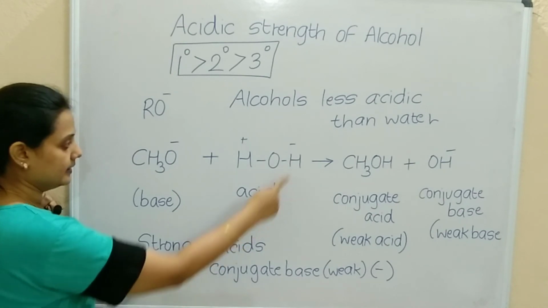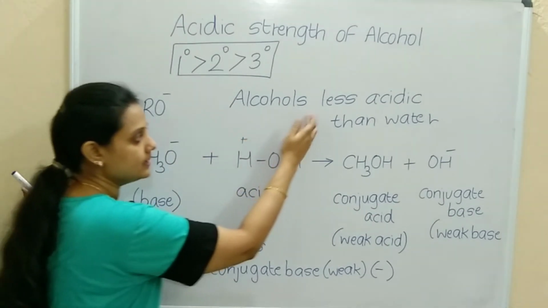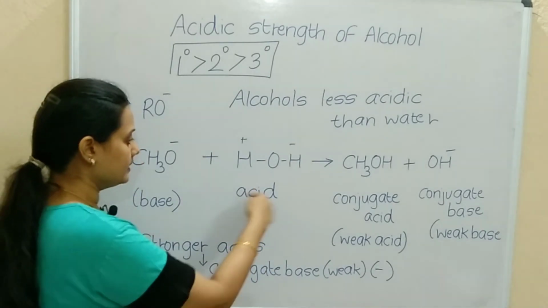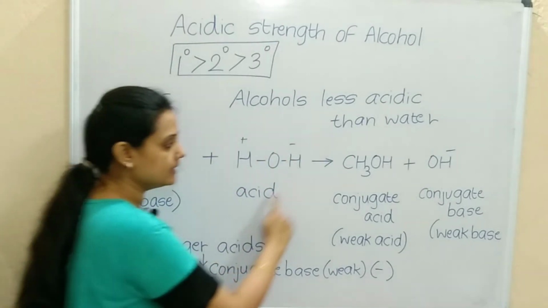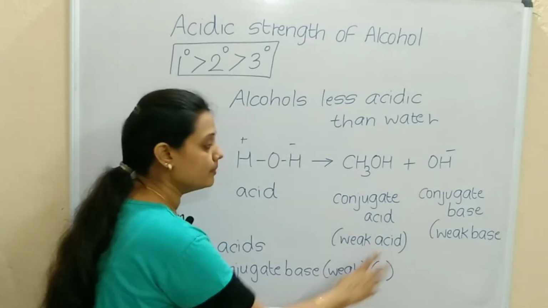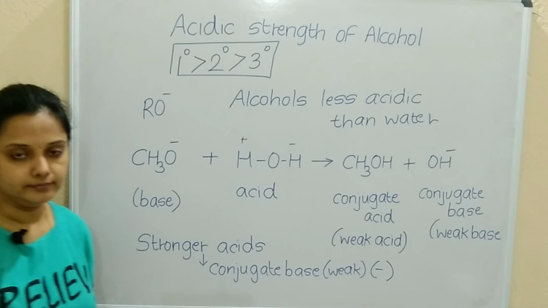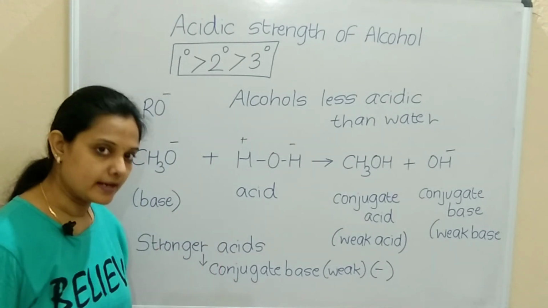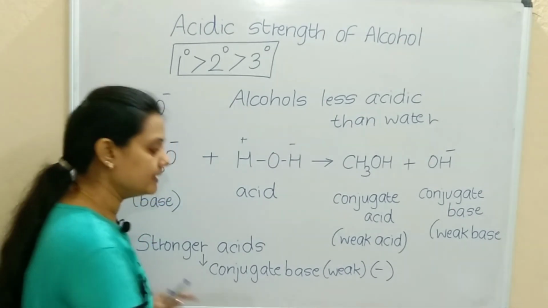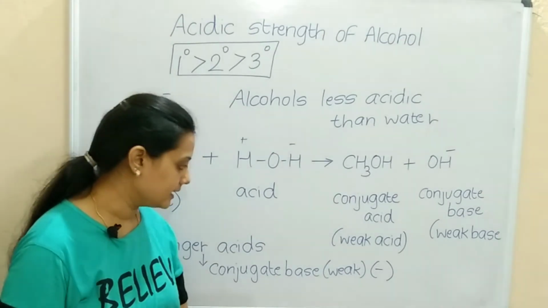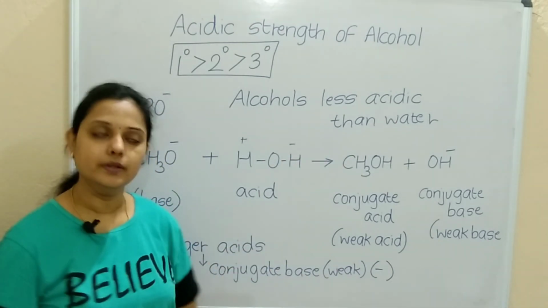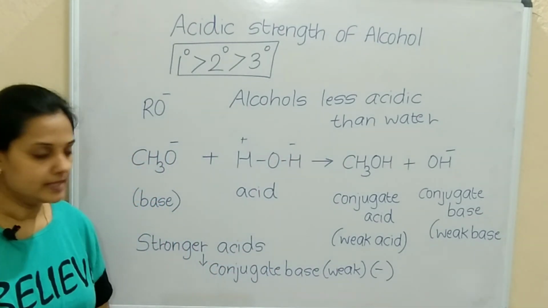You can see here, alcohols are less acidic than water. That means water is more acidic, so it is a strong acid. So what it forms here is a conjugate base, and it will be negative, but it is weak also. The opposite you can write: the stronger the base, the conjugate acid it produces will be weak and positive. Positive means it will have no charge. We are not writing positive, neutral. Just make a note of it.